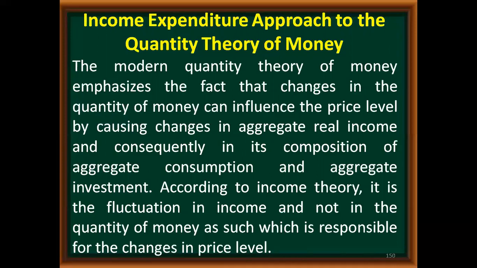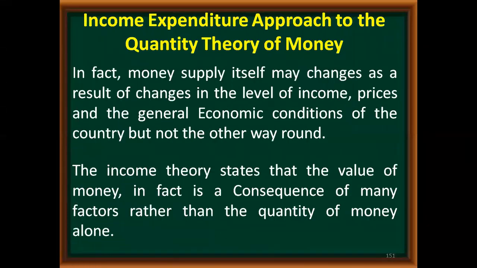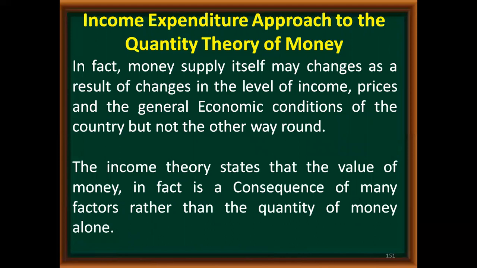Therefore, according to the income theory, it is the fluctuation in the income, not in the quantity of money, which is responsible for change in the price level. So it is your change in the income, not the quantity of money. Further, in fact, money supply itself may change as a result of change in the level of income, prices, and the general economic condition of the country, but not the other way around.